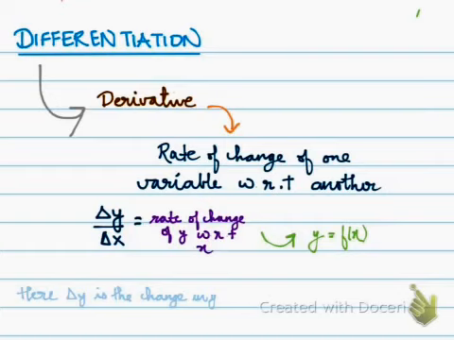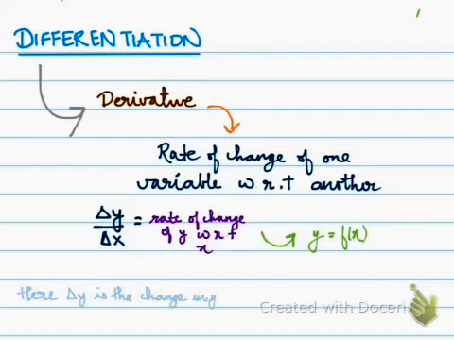Now, in my last lecture, as I told you, the rate of change of y with respect to x is delta y by delta x. That is the rate of change of a variable with respect to another variable. Here delta y is the change in y. Like if we are going from a value 3 to 5, then y1 is equal to 3 and y2 is equal to 5, then delta y is 2.